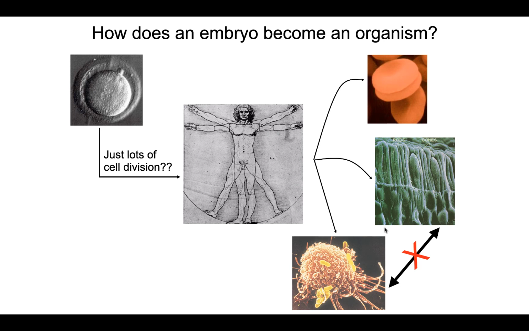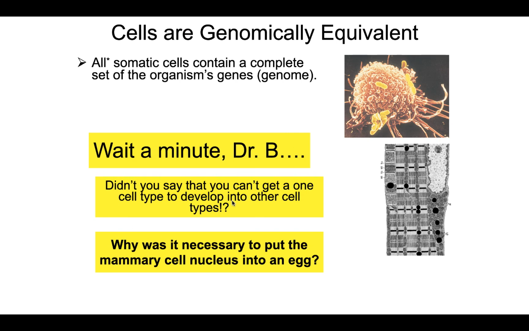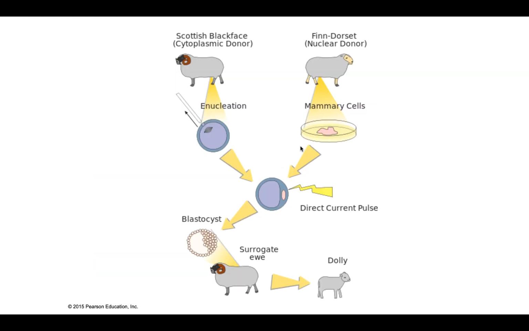But wait a minute, didn't I just say that one cell type can't become another cell type, right? We don't see that. And yet, we saw a mammary cell become everything. Okay, so that's what I'm asking here. But the difference was, and the important thing is that what we did here is we took the DNA from these mammary cells, we took that nucleus and we put it in a new background. Remember, this cytoplasm here from this egg, that's important cytoplasm. There's all kinds of stuff in that cytoplasm that might be influencing the DNA in that nucleus, right?